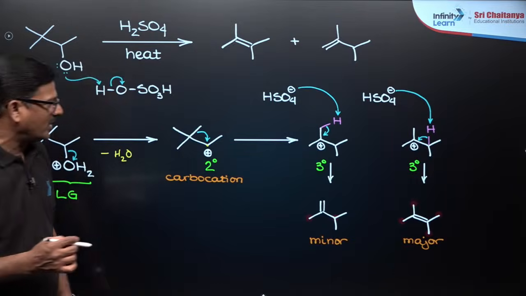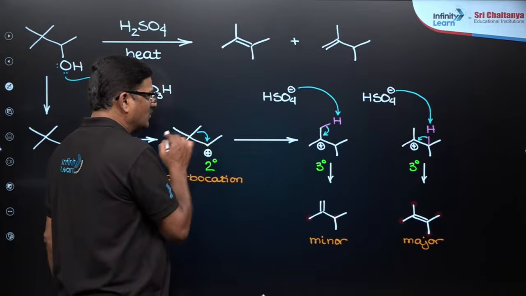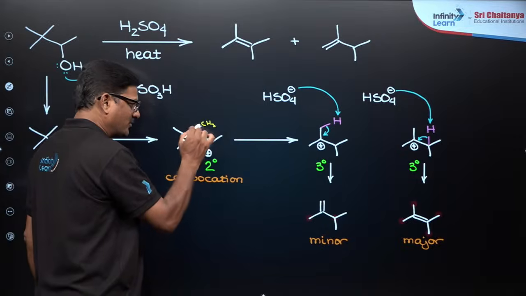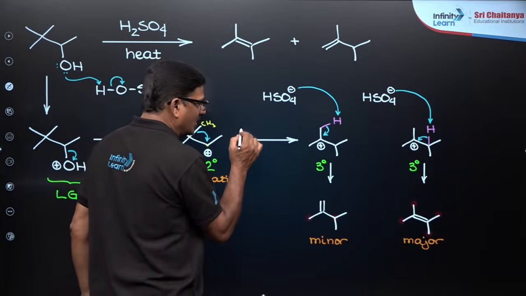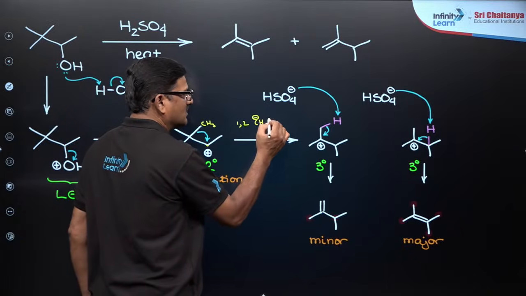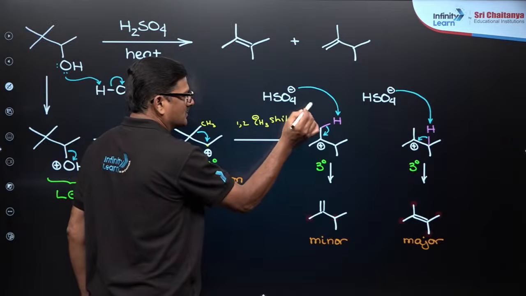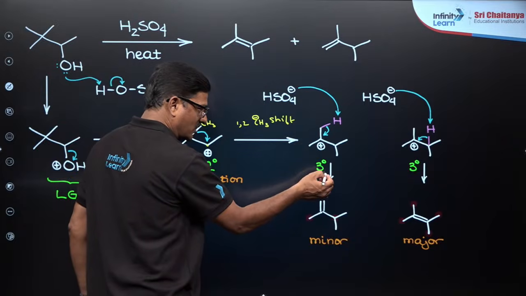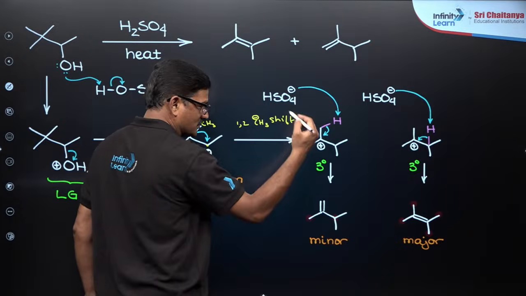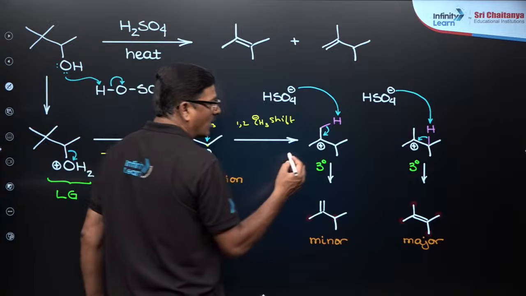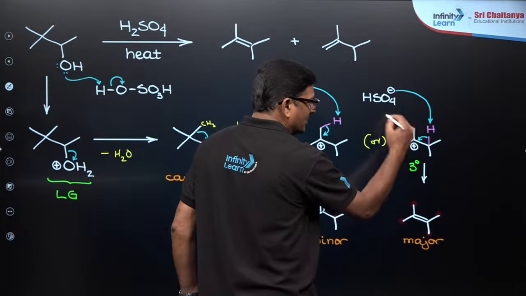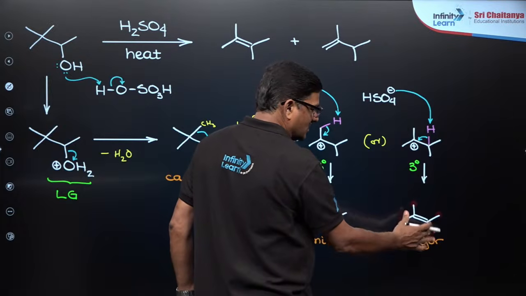This secondary carbocation, one of the methyl groups that is present here. So, this methyl group is shifted from here to here. So, we can say methyl shift, 1,2 methyl CH3 minus shift. So as a result you got a tertiary carbocation, and this tertiary carbocation can lose an H plus so that a product can be formed, or you can also lose a hydrogen from here so that you are going to get another product.